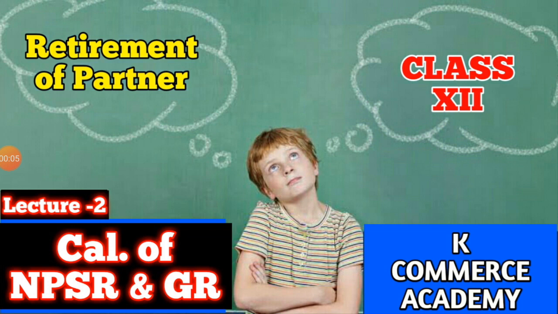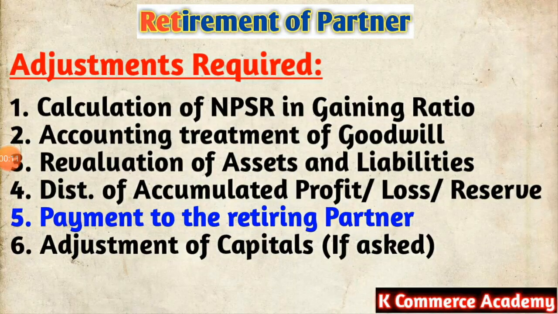So in the chapter of retirement of partner, this is our second lecture. As we had already studied, whenever we get a question of retirement of a partner, we need to make these fixed 6 adjustments. That is calculation of new profit sharing ratio including gaining ratio, accounting treatment of goodwill, revaluation of assets and liabilities, distribution of accumulated profits, losses and reserves, and adjustment of capitals if so asked in the question. One additional adjustment that has been shown in blue, that is payment to the retiring partner.